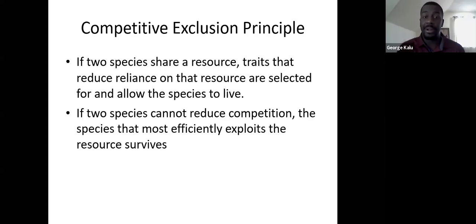However, if the two species cannot reduce their competition for that resource, then the species that is able to use that resource most efficiently and most effectively is going to be the one that survives. The one that doesn't use it as effectively or as efficiently is the one that will be driven into extinction. So again, they cannot occupy the same niche.